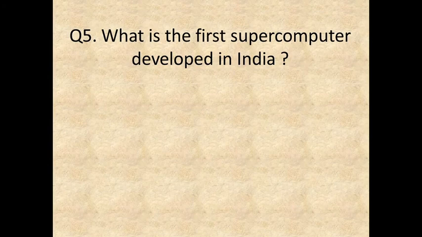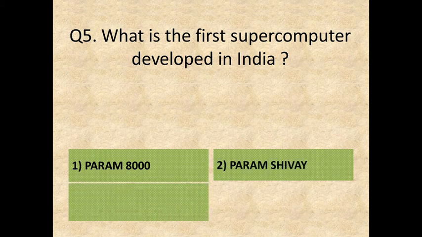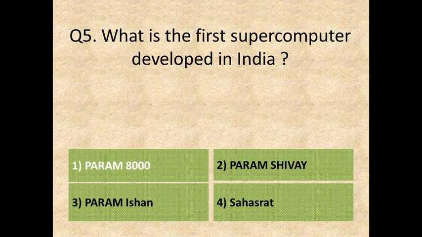Next. Question 5. What is the first supercomputer developed in India? And the options are: Option 1, Param 8000. Option 2, Param Shivai. Option 3, Parameshan. Or, Option 4, Sahasrat. The correct answer is, Option 1, Param 8000.